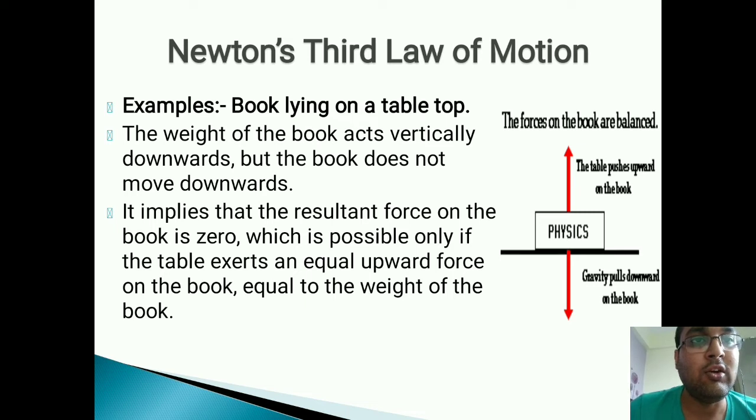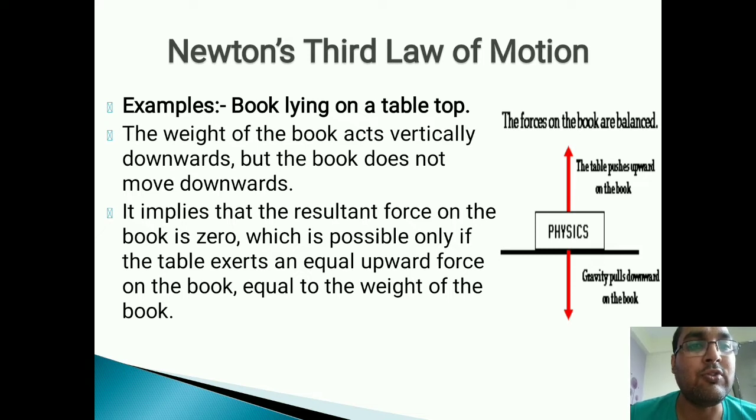Book lying on a tabletop. Whatever weight of the book is there, which is felt vertically downwards, but the book doesn't fall or move downwards. It implies that the resultant force on the book is zero, which is possible only if the table exerts an equal upward force on the book, which is equal to the weight of the book.